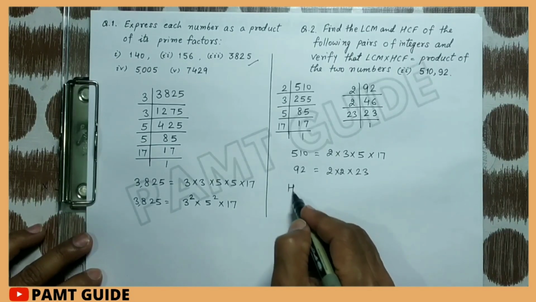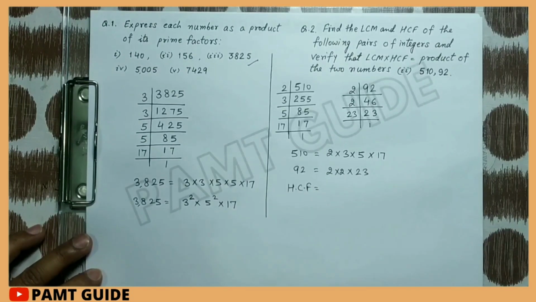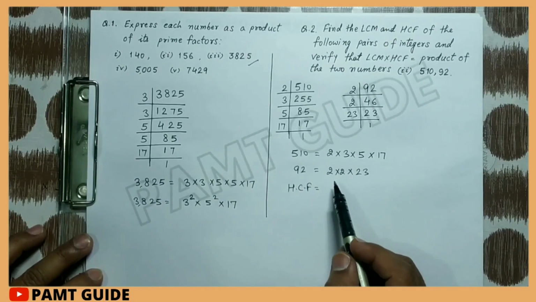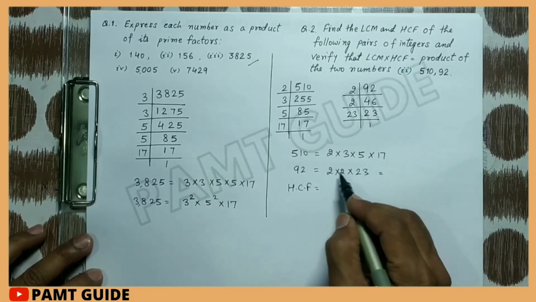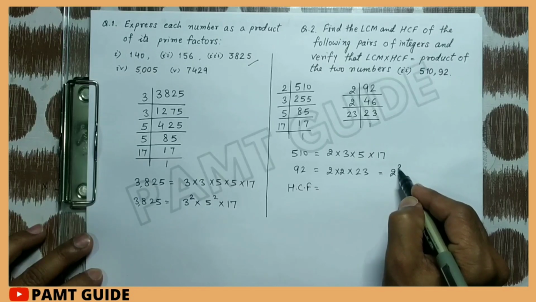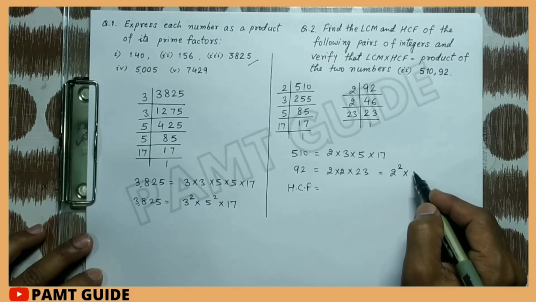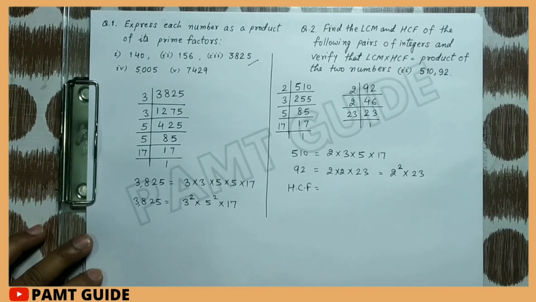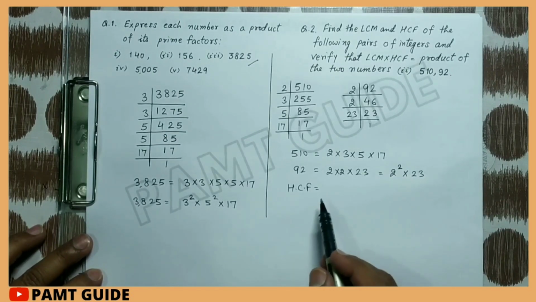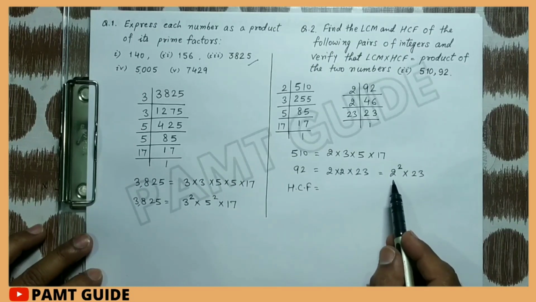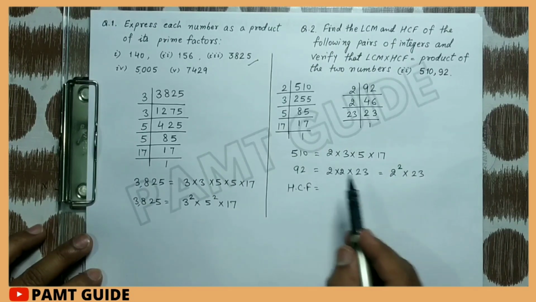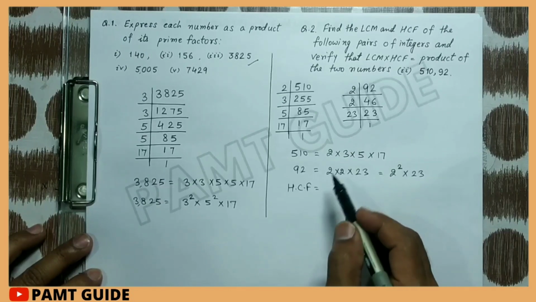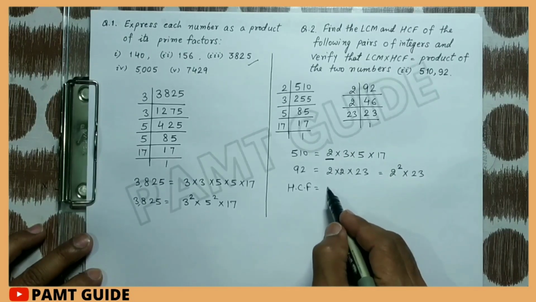So for the HCF, we are seeing that we can write it as 2 to the power 2 multiplied by 23. The HCF is the product of common factors having the smallest power. So it is 2.